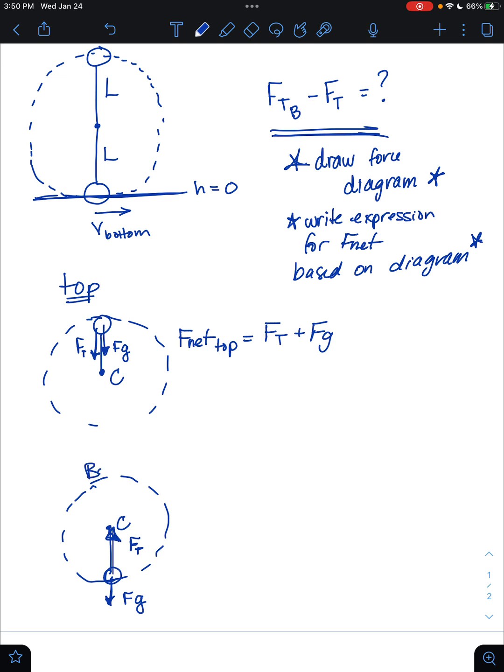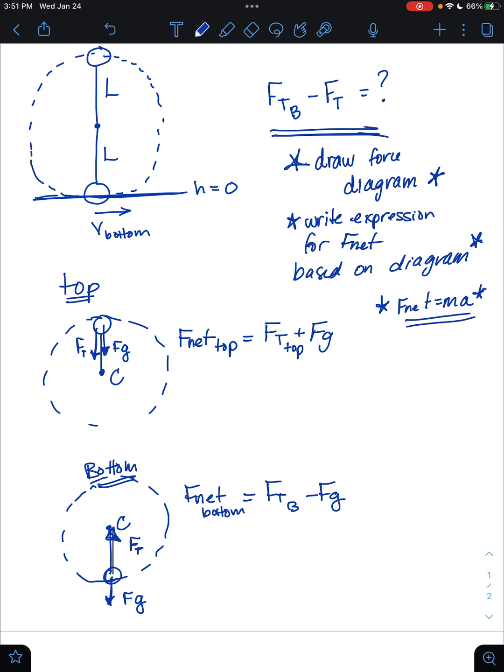If I'm writing a net force expression for the bottom of the circle, I would say that the net force acting on the ball at the bottom is going to be the force of tension at the bottom minus the force of gravity. The subscripts become important, so I'm going to go back up to the top and write force of tension top, and for the bottom, force of tension B for force of tension bottom. Okay, so we've written an expression for each net force based on each force diagram. And whenever we have forces involved, another really good tool is to just always say, hey, I could probably use Newton's second law. Net force equals mass times acceleration. That's going to be another point I can get.